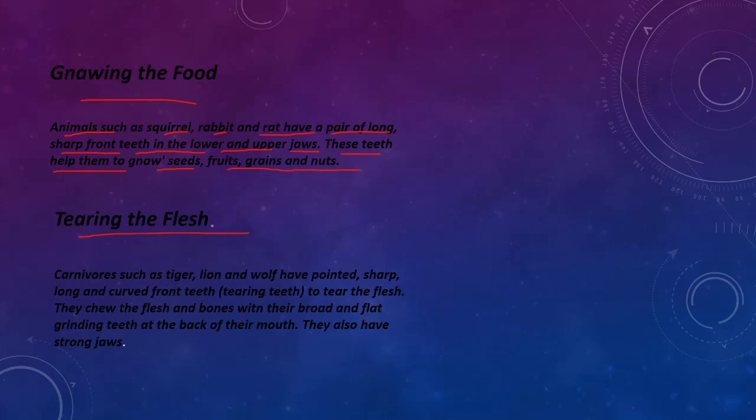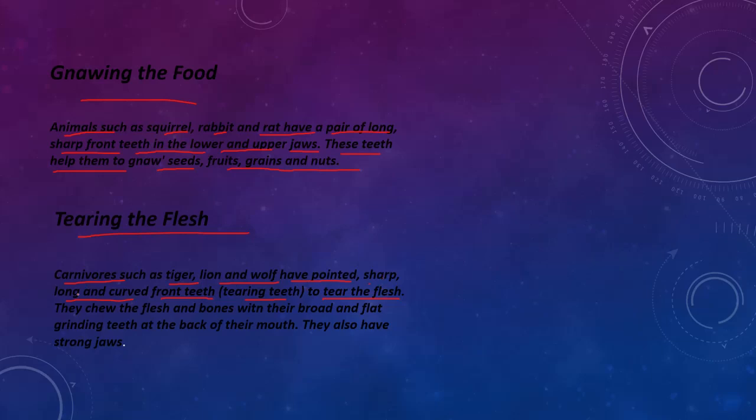Tearing the flesh. This is also an eating habit. Let us read. Carnivores such as tiger, lion and wolf have pointed, sharp, long and curved teeth to tear the flesh. Carnivores will only have this type of teeth. What type of teeth?